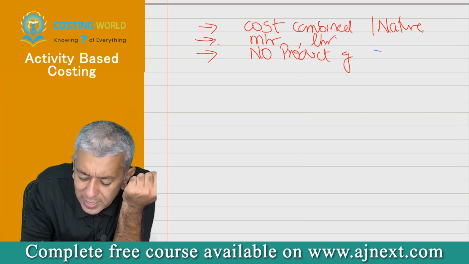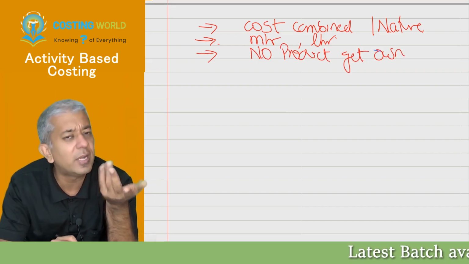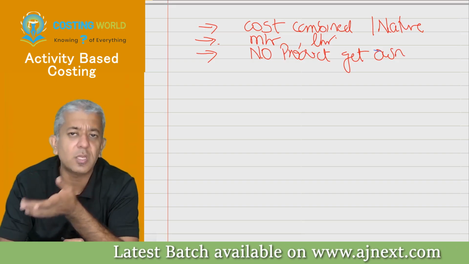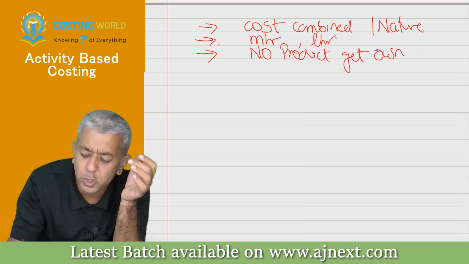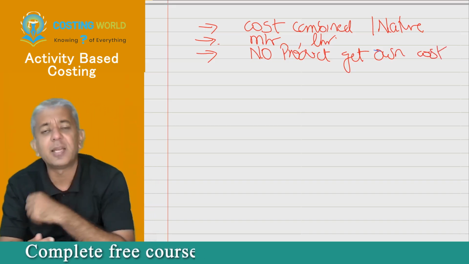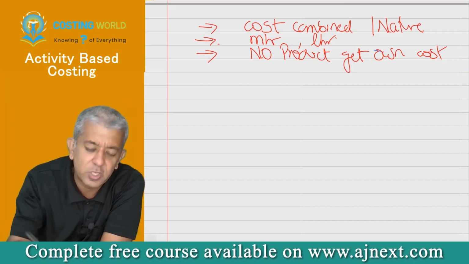No product gets its own cost. Ultimately, that 1000 rupees should have been given directly to A. First of all, you gave to C, then you gave the major share to product B. So therefore, A will not be getting much only. Okay. So obviously, that leads to wrong cost. Okay. Sir, then what is activity-based costing?